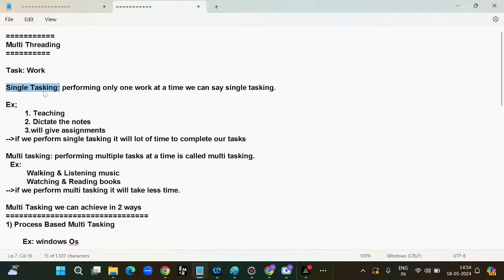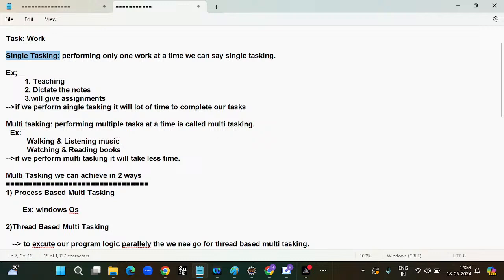Are there any examples for single tasking? Yes, we have examples. Any person doing one work at a time, we can say single tasking. Like right now, I am doing the teaching. So teaching is the one work I am doing at a time. After this, I will dictate the notes. That is the second task, and after that, assignments. Single tasking means performing only one work at a time.